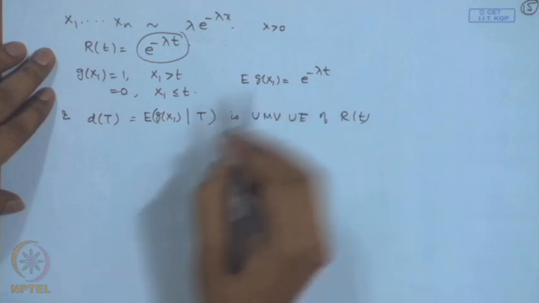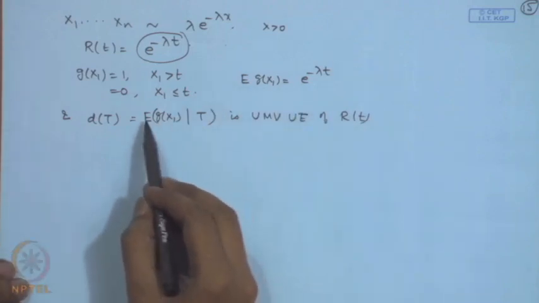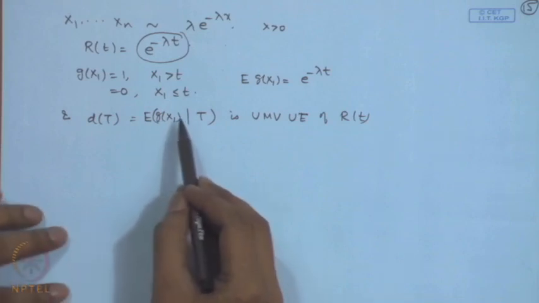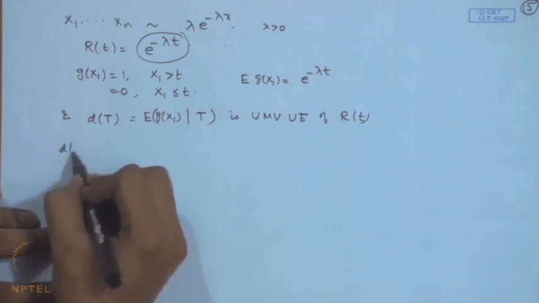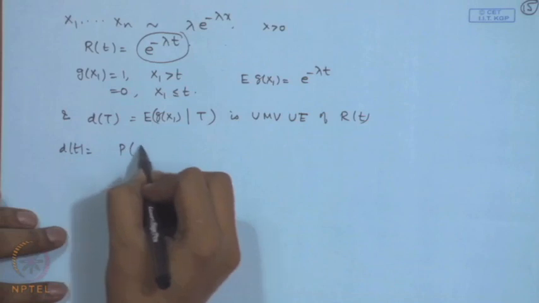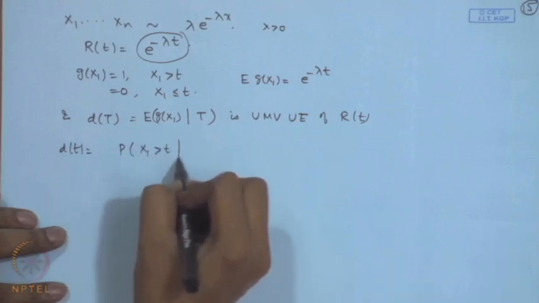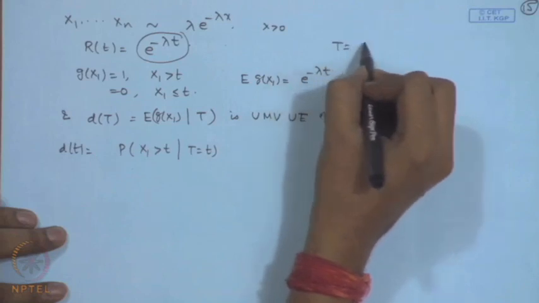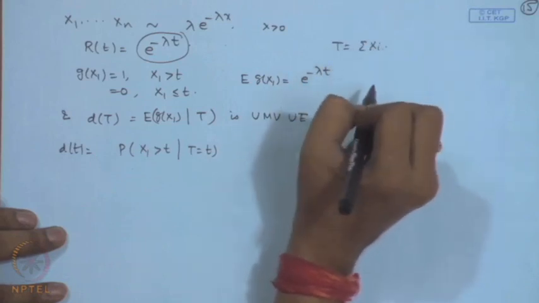That is, for the reliability function, the minimum variance unbiased estimator will turn out to be the conditional expectation of g x1 given t. So, if I evaluate this, that is nothing but probability of x1 greater than t given t is equal to t, where t is equal to sigma xi here.